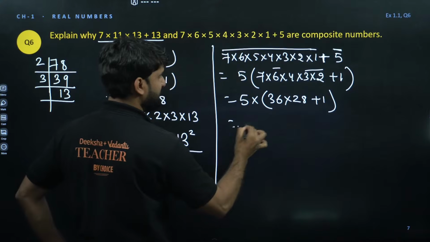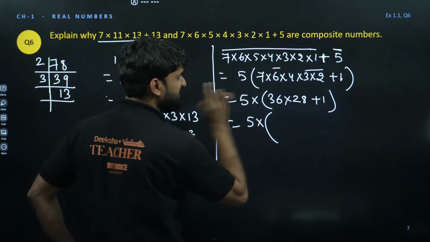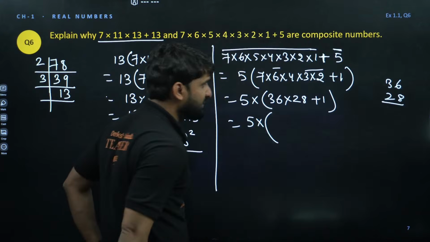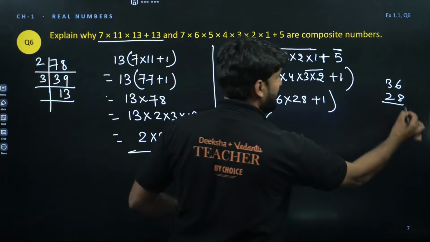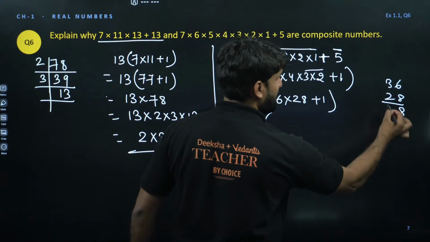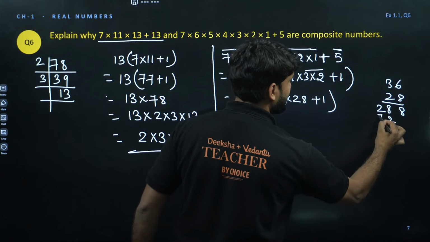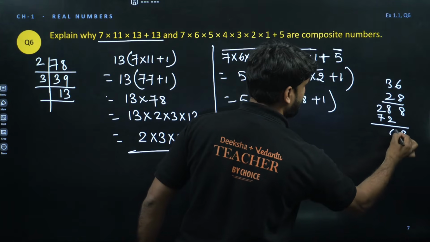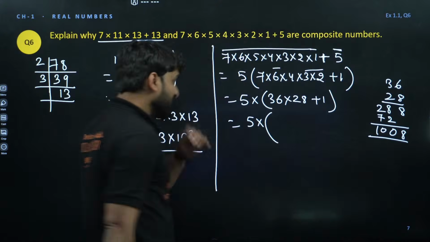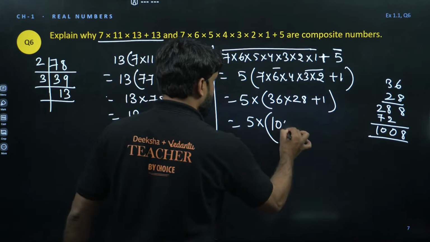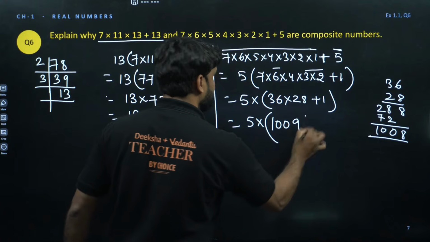Let's solve this. So this is 5 into, can we please multiply this? 36 into 28. What will be the number? 36 into 28. This will be 8 6s are 48. 8 carry 4. 8 3s are 24. This is 28. 6 2s are 12. Carry 1. 3 2s are 6, 7. And this is 8 8 2 0. So 1008, and 1008 plus 1 will be 1009.